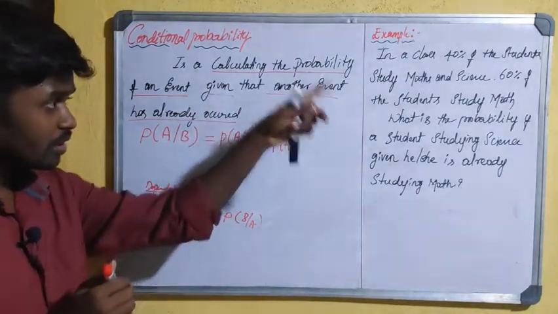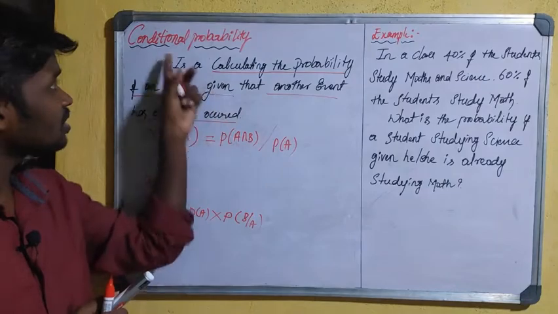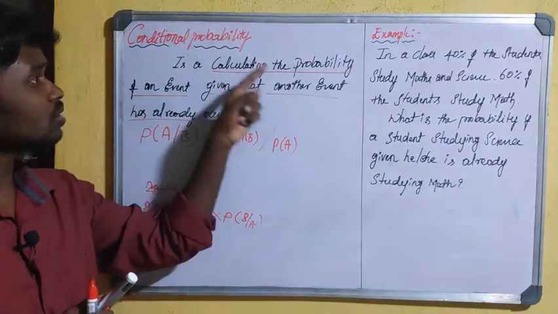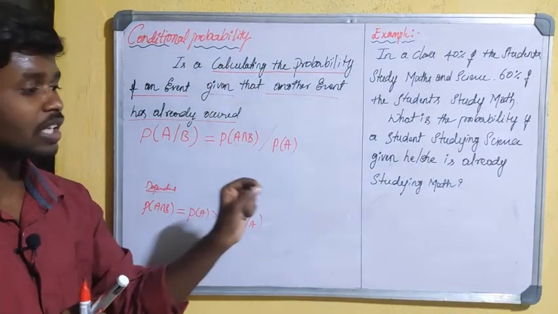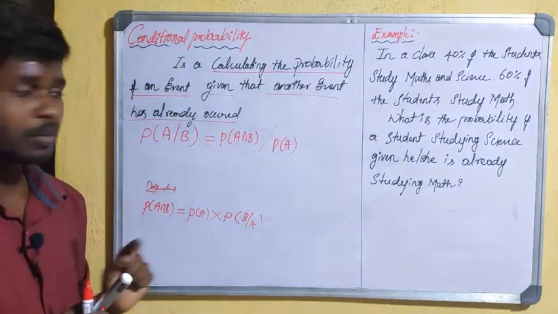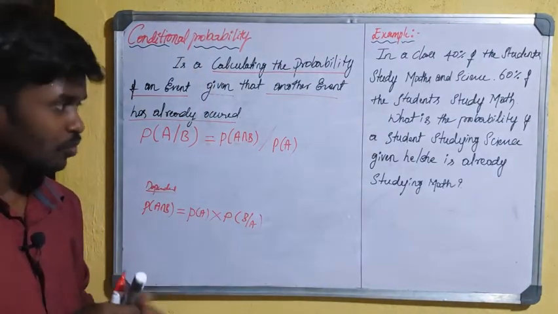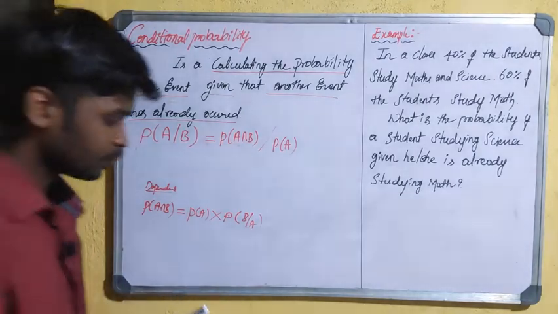With an example I will give clarity on this conditional probability, how the probability of the event will be calculated based on this formula. Okay, let's take down the example.